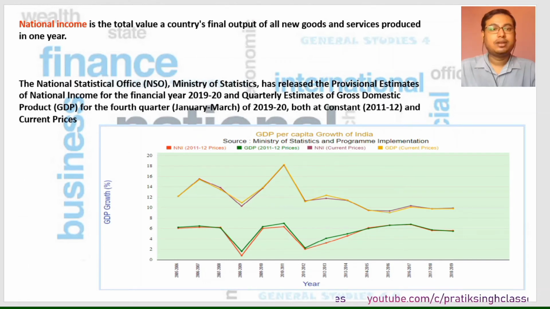All right, so coming to national income. National income is the total value of a country's final output of all new goods and services produced in 1 year. Here 1 year means one financial year.